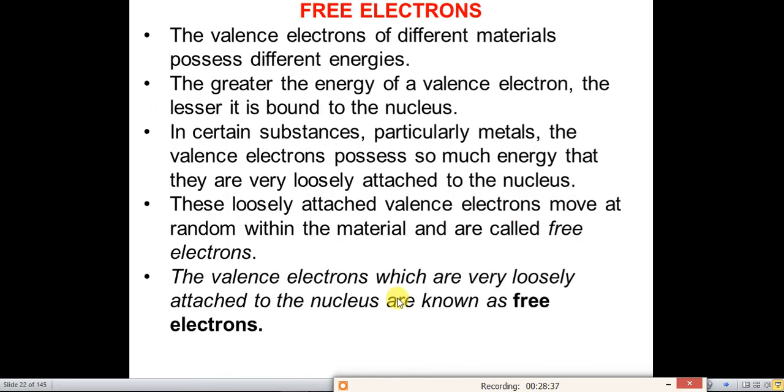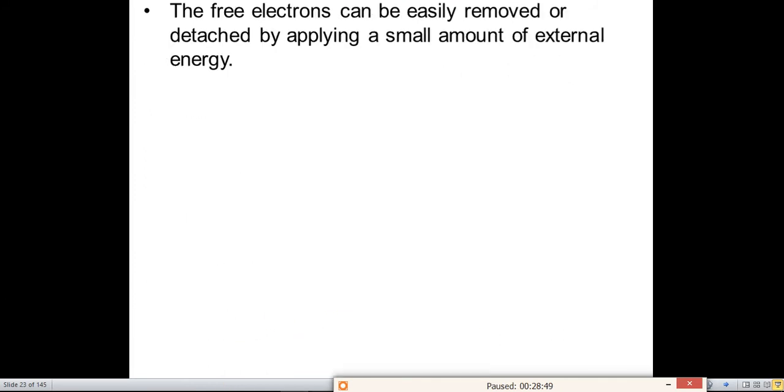Hence, the valence electrons which are loosely attached to the nucleus are called free electrons. These free electrons can be removed or detached easily by the application of a very small amount of external energy.